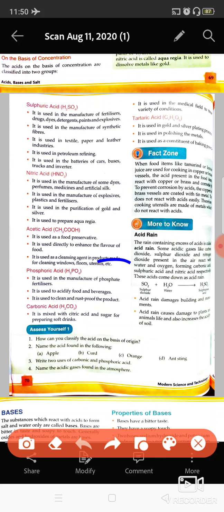Phosphoric acid is used in the phosphatic fertilizers. Fertilizers are of different types: some are of nitrogen kind, and some are of phosphorus, some are of sulfur. So this phosphoric acid is used in preparing the phosphate fertilizers, and it is also used in the food and beverages to enhance their acidity.